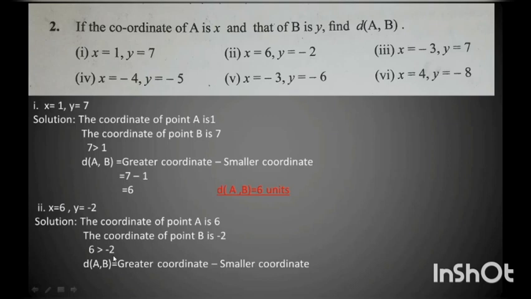So I write the formula: distance between AB is equal to greater coordinate minus smaller coordinate, which is equal to 6, the greater coordinate, minus the smaller coordinate, -2. I write the -2 in brackets because there are two negative signs coming together: minus and minus. 6 minus of -2. Minus minus gives us plus. That means 6 plus 2 is equal to 8. So distance between AB is equal to 8 units.